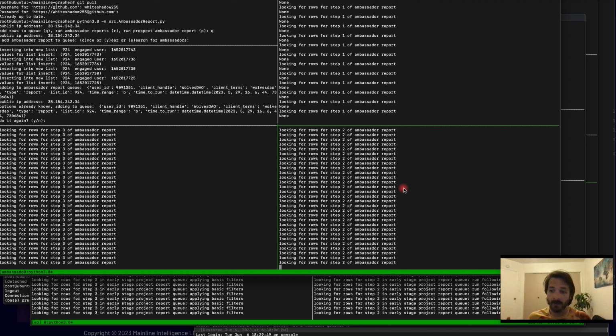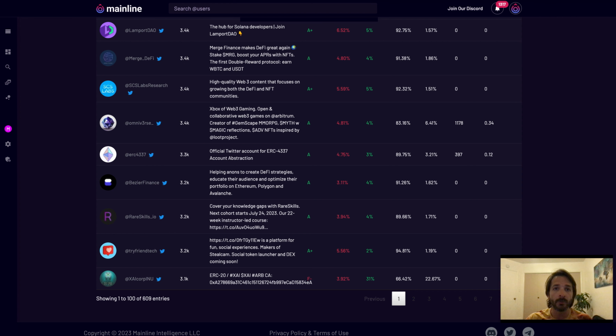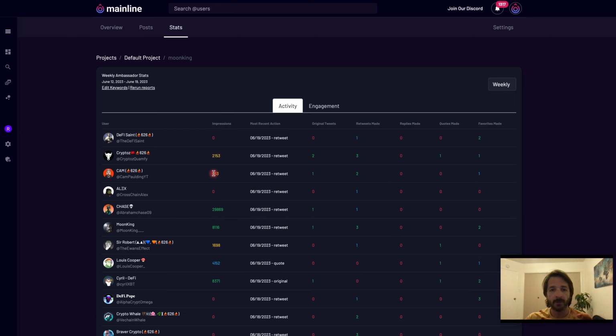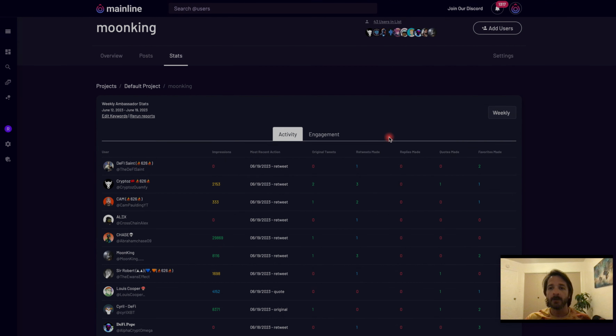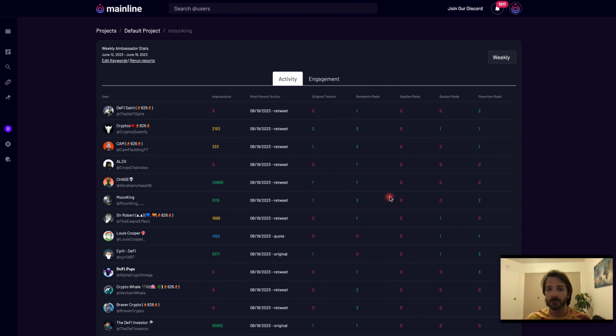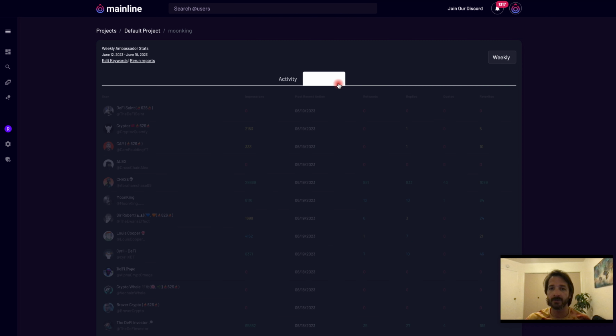Step 2 is going and grabbing the recent tweets of the lists of KOLs or ambassadors, and that's how we can figure out how many of those tweets were using the project keywords. And then step 3 is gluing all that together and writing the report to this page here, where you're able to see, for any given list of KOLs against your project and your project keywords, who is actually doing what for your project. How many original tweets are they making with those keywords? How many retweets, replies, quotes, favorites? How many impressions are they delivering, et cetera.